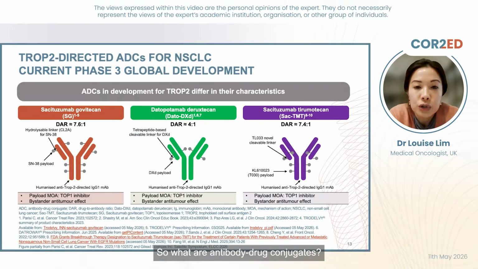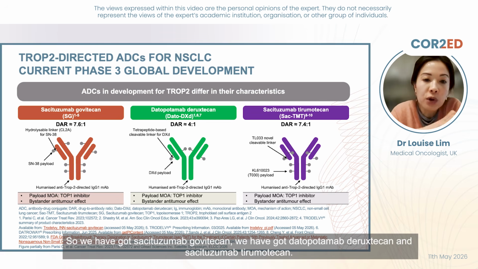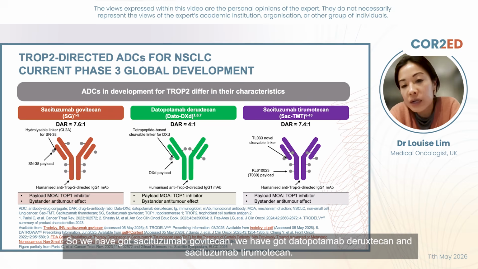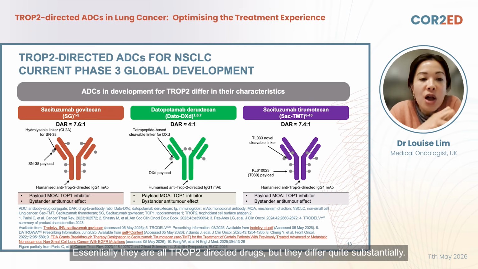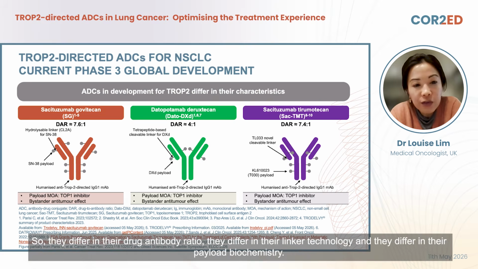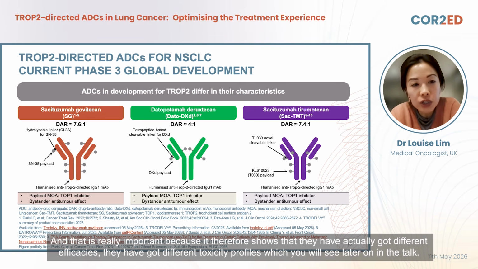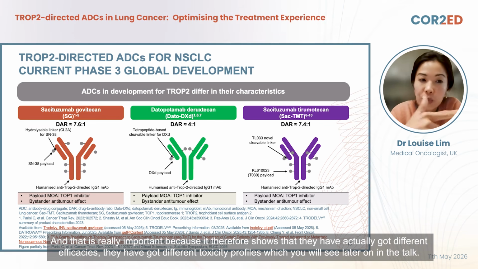So what are antibody-drug conjugates? So we've got sacituzumab govitecan, we've got datopotamab deruxtecan, and sacituzumab tirumotecan. Essentially, they're all TROP2-directed drugs, but they differ quite substantially. They differ in their drug-antibody ratio, they differ in their linker technology, and they differ in their payload biochemistry. And that's really important because it shows that they've actually got different efficacies. They've got different toxicity profiles, which you will see later on in the talk.